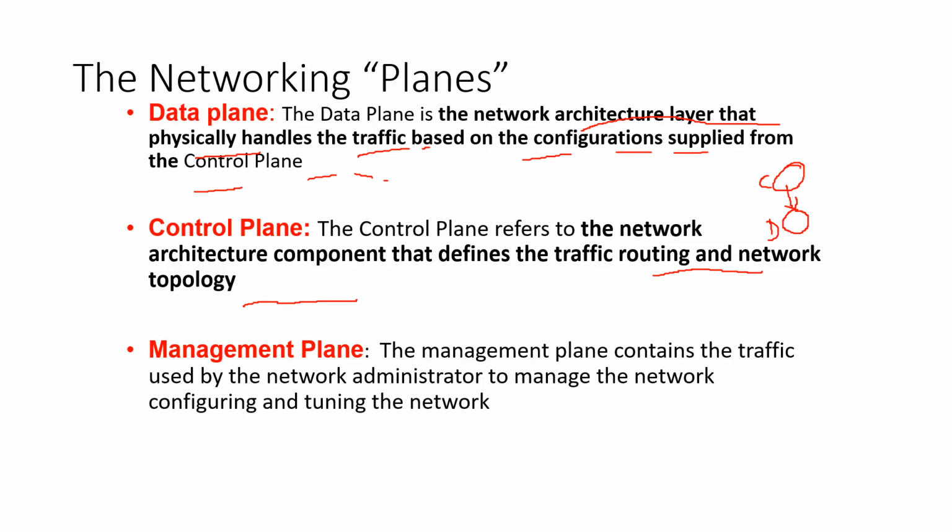This is the outermost layer in the router, and the management plane contains the traffic used by the network administrator to manage the network. Meaning, the network administrator can configure and tune the network, and all these things are done directly in the management plane. This is an interface to the lower plane, the control plane.